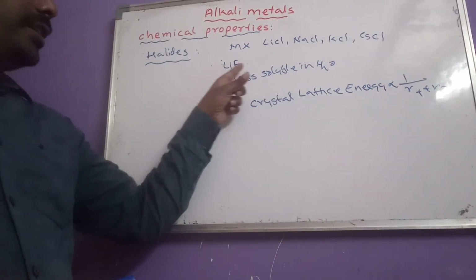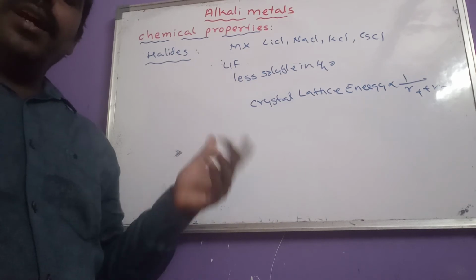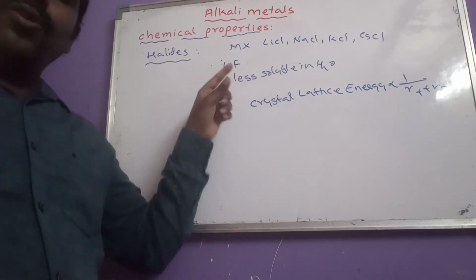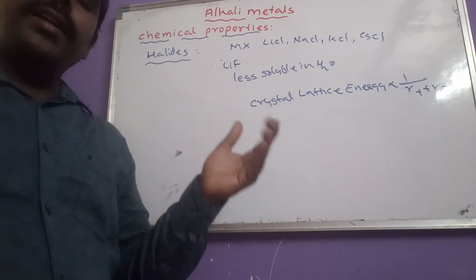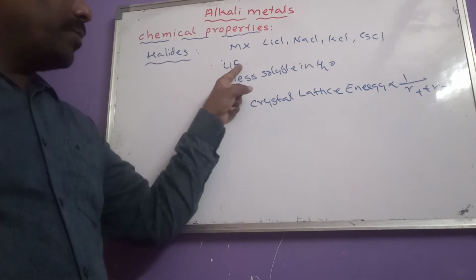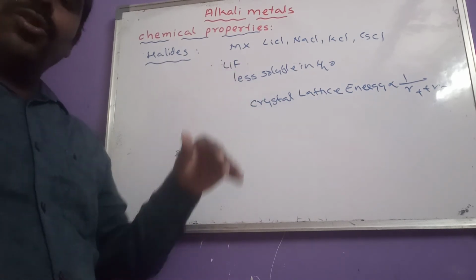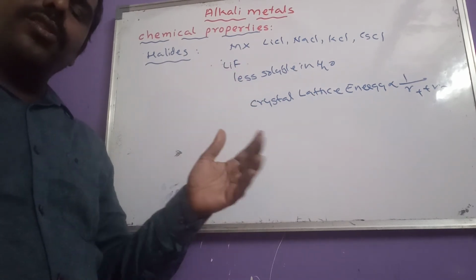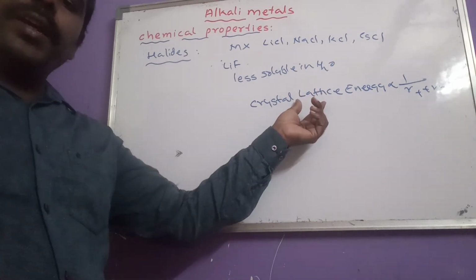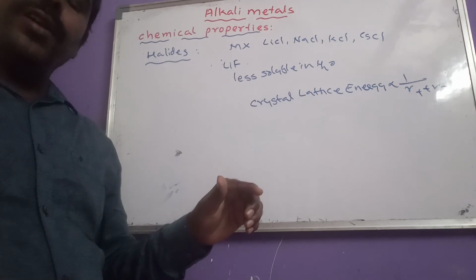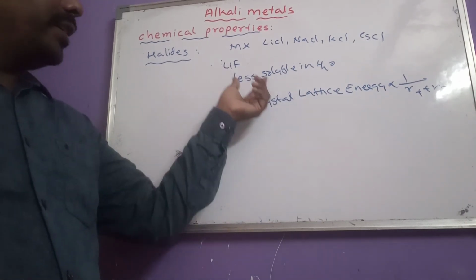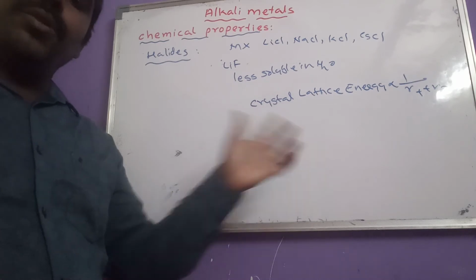As both lithium and fluoride ions have smaller atomic size, lithium fluoride has high crystal lattice energy. Of course, due to smaller atomic size, the heat of hydration is also more, but here lattice enthalpy dominates over heat of hydration. That's why lithium fluoride is less soluble in water.